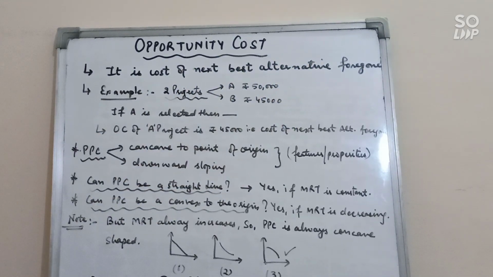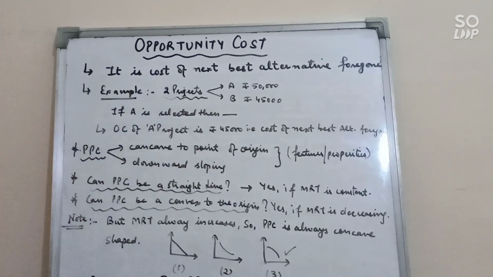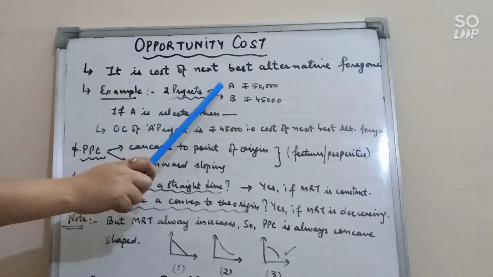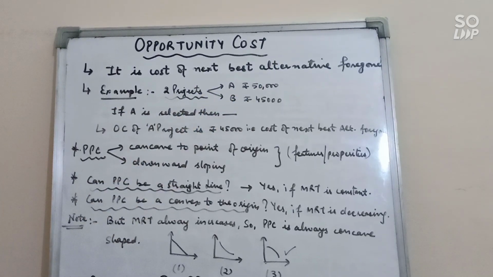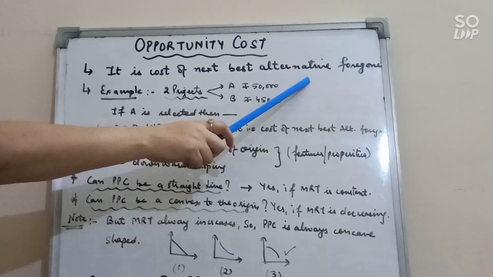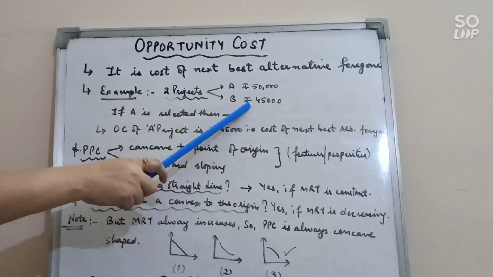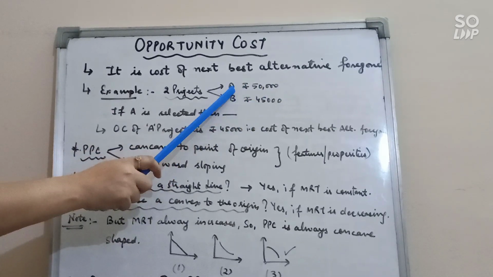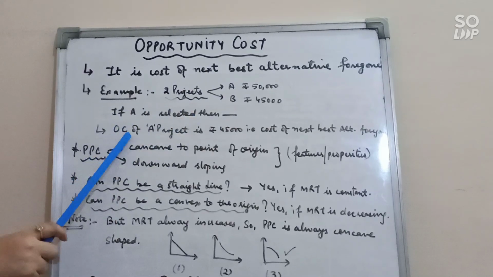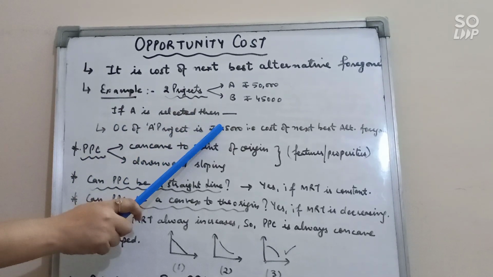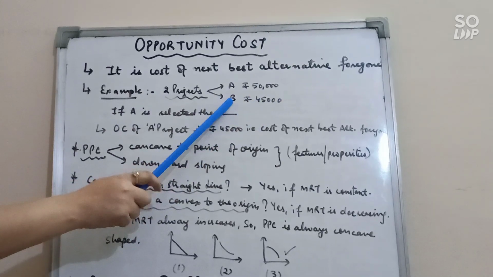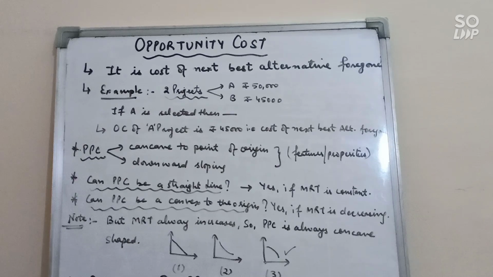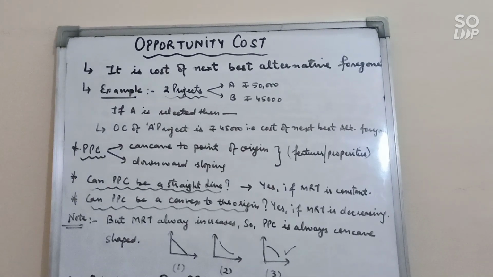So let's take one more example for more clarity. If I have two projects, project A and project B. Project A of rupees 50,000, project B of rupees 45,000. Now in this case, obviously I will select project A, which gives me the maximum benefit of rupees 50,000. So if I select project A, I am going to sacrifice the second best alternative. This becomes the cost of project A. So if A is selected, then the opportunity cost of project A is rupees 45,000, which is the cost of next best alternative foregone. It means we are sacrificing the second best alternative to select the first one.